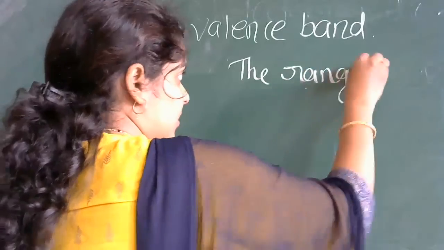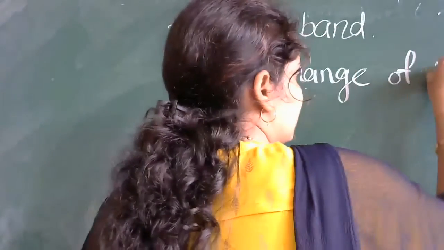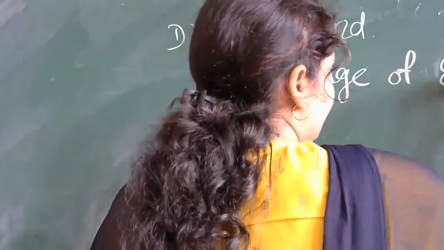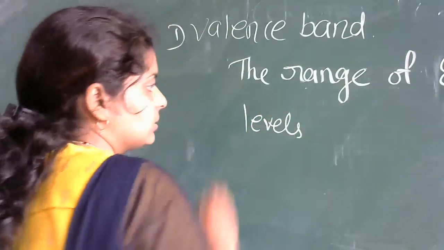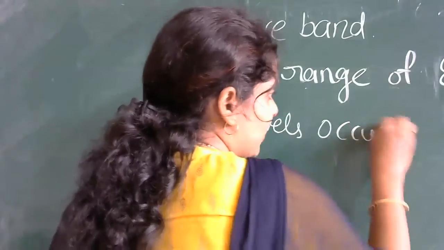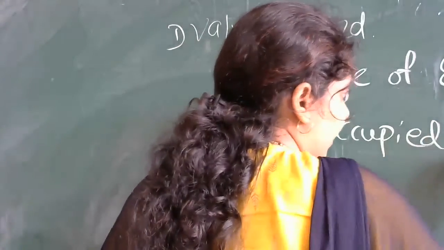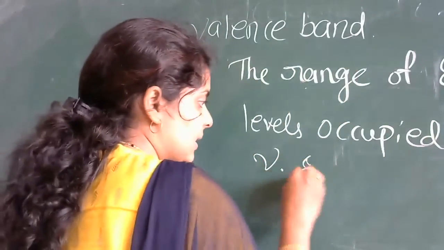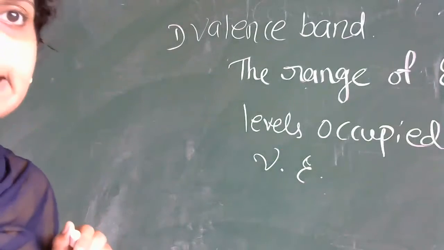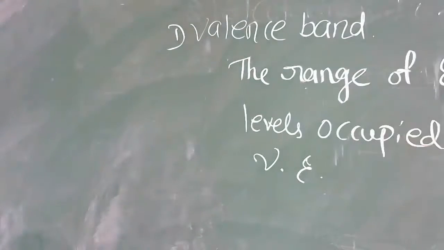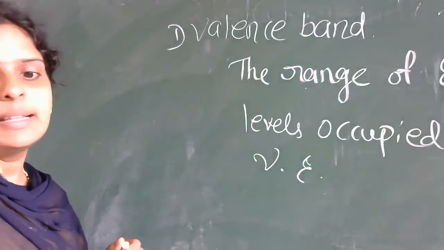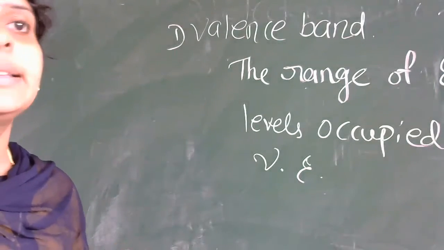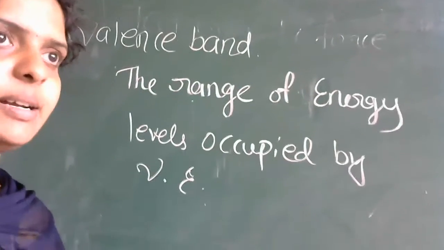The range of energy levels occupied by valence electrons is known as valence band. Is it clear, everyone? Yes, outermost electrons are called valence electrons, so this is your valence band. If the valence band definition is clear to you, then you can easily understand other definitions.